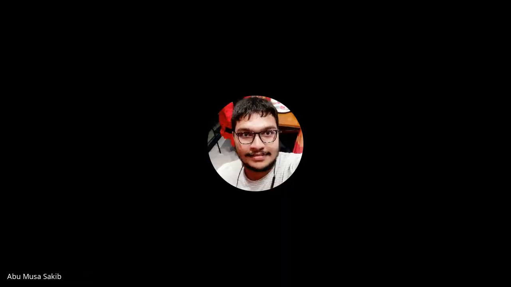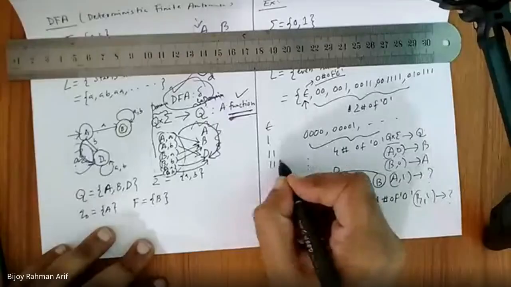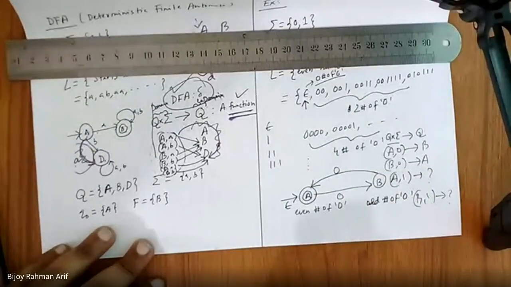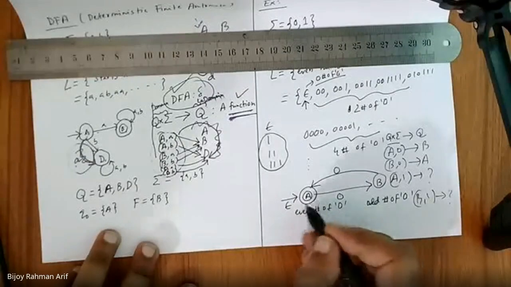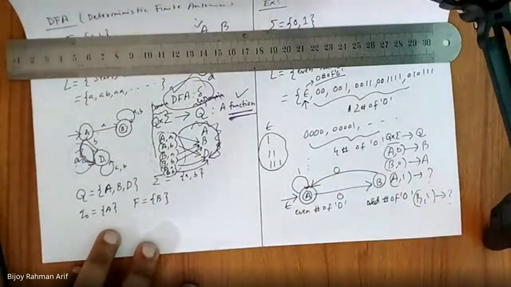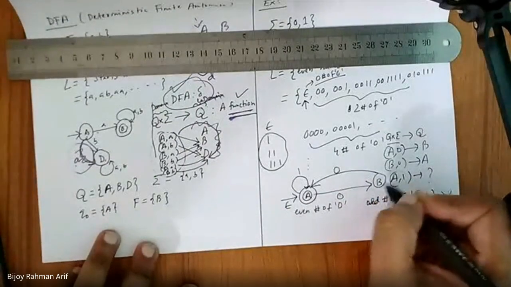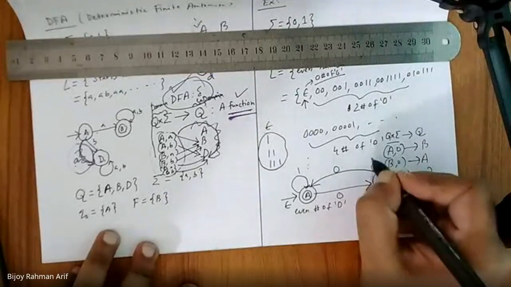Then 0, 1: how many 0s? 0, 1, 0, 0. So the number of 1s, are they important or not? Not important. So whenever I'm in an even state, I don't care what 1 is, so just give a transition over here. In the same way, whenever I'm in odd number of zeros, I don't care about 1, so give a transition over there.